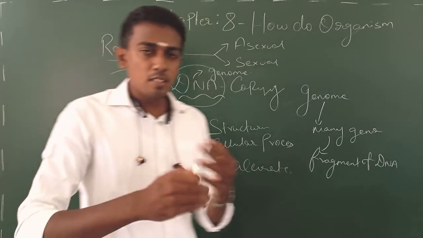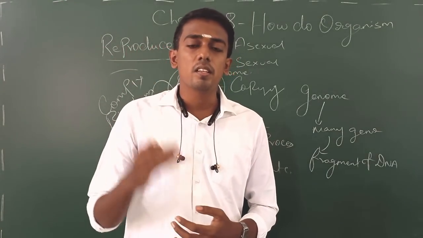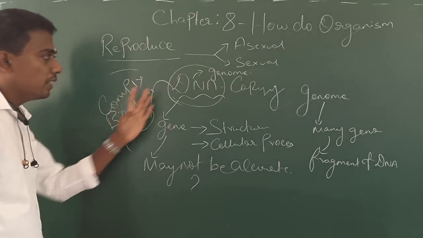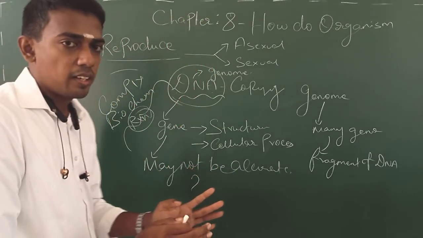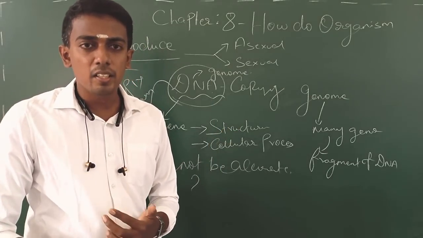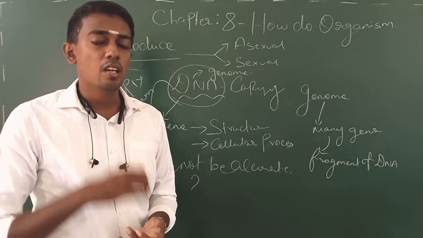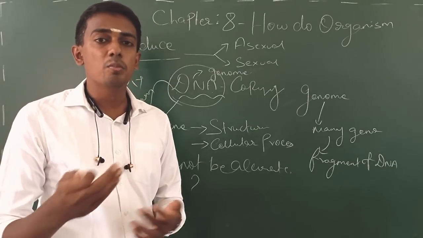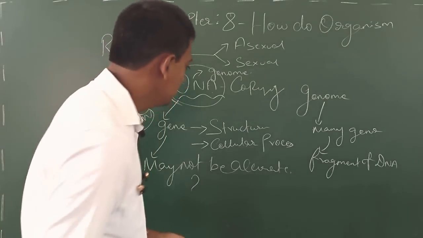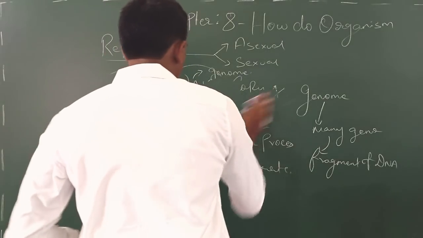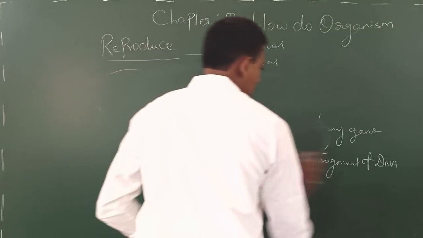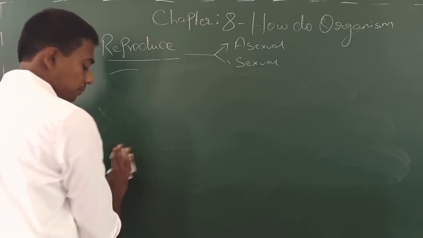As the number of steps increases, the accuracy decreases. So you can't say that DNA copying is always exact. The copy produced by the mother cell will never be identical to the new cell. That is the main reason this variation emerges. DNA copying brings more variations. That is the concept we learned from here.